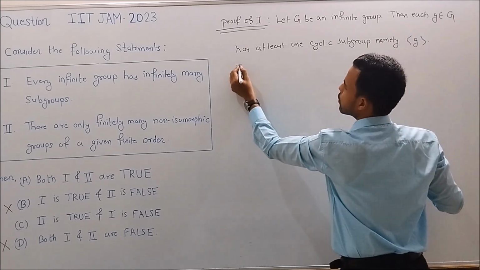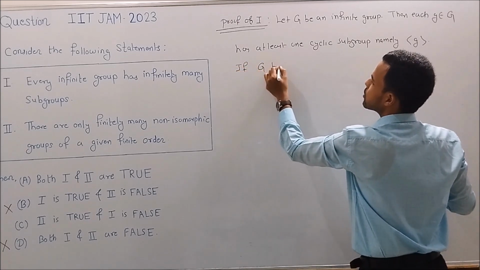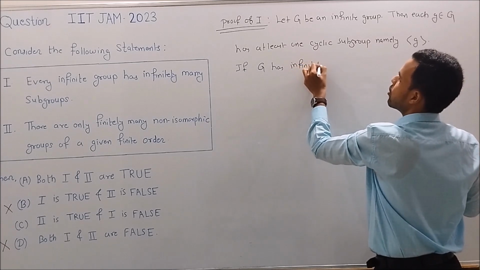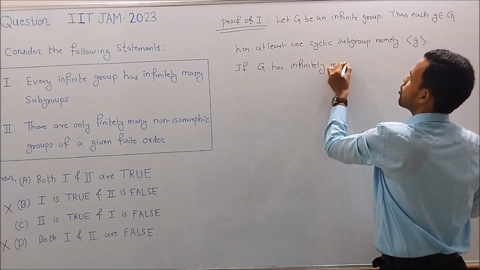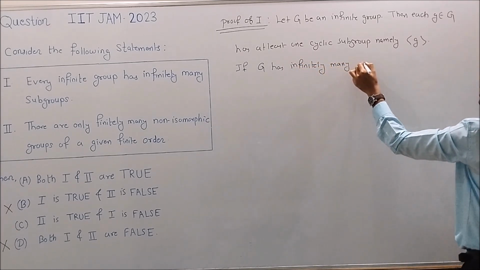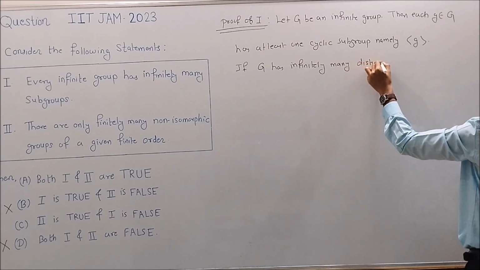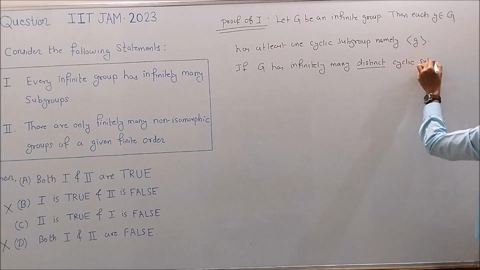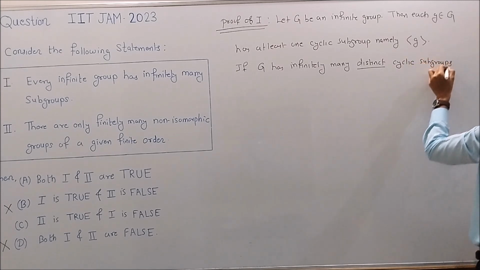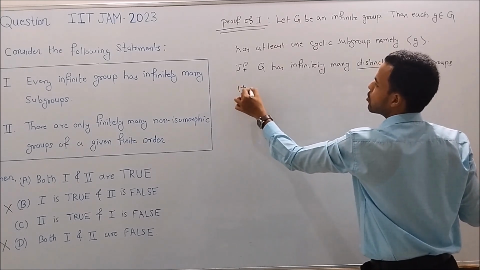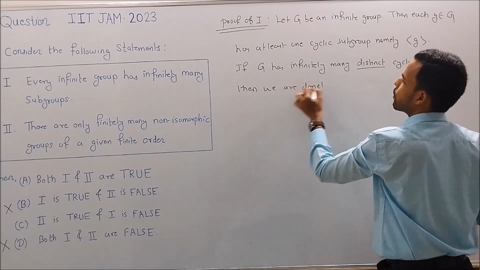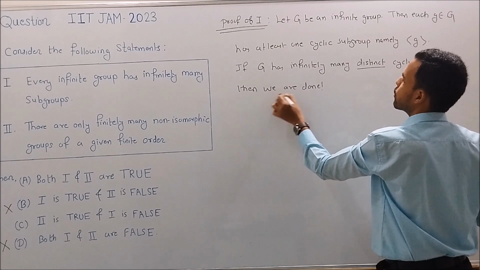If G has infinitely many distinct cyclic subgroups, then we are done.